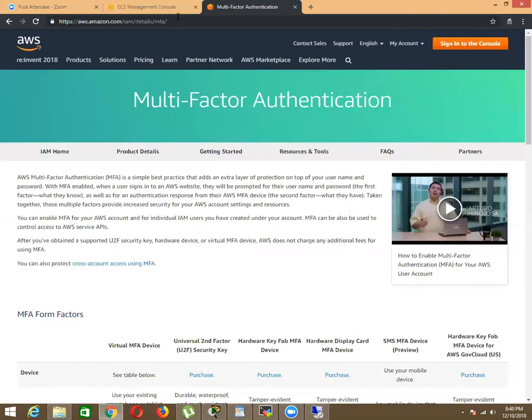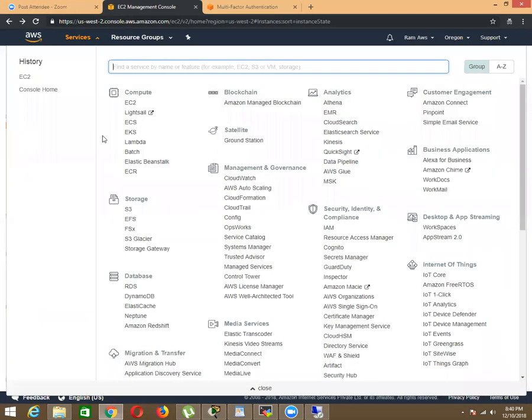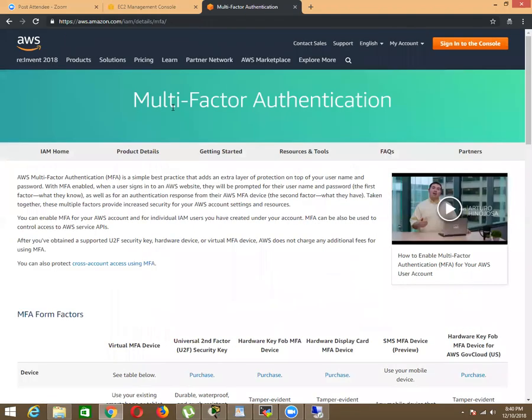Is this MFA to protect our servers or the account? This will protect your account, but not the service. To protect your services, we have IAM. To protect your account, you have MFA, multi-factor authentication.